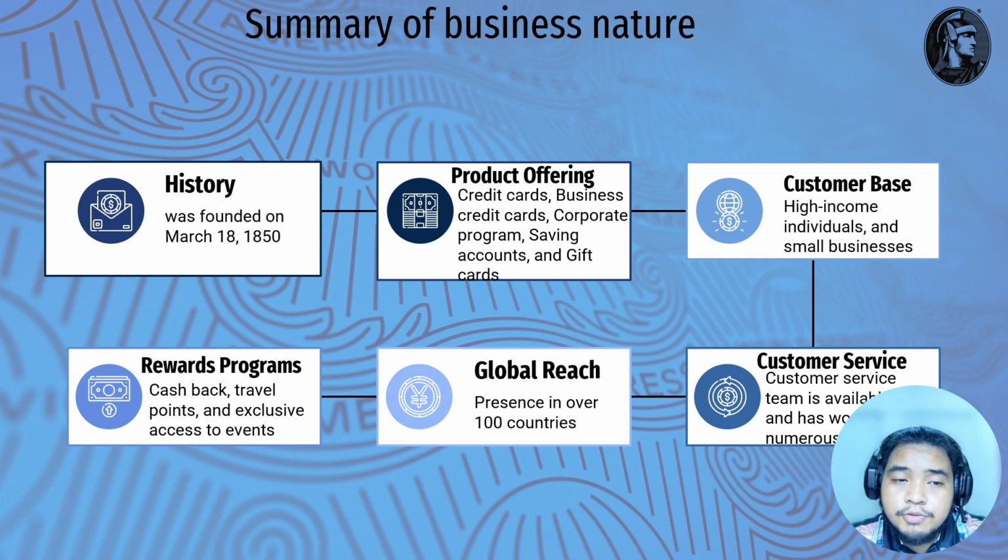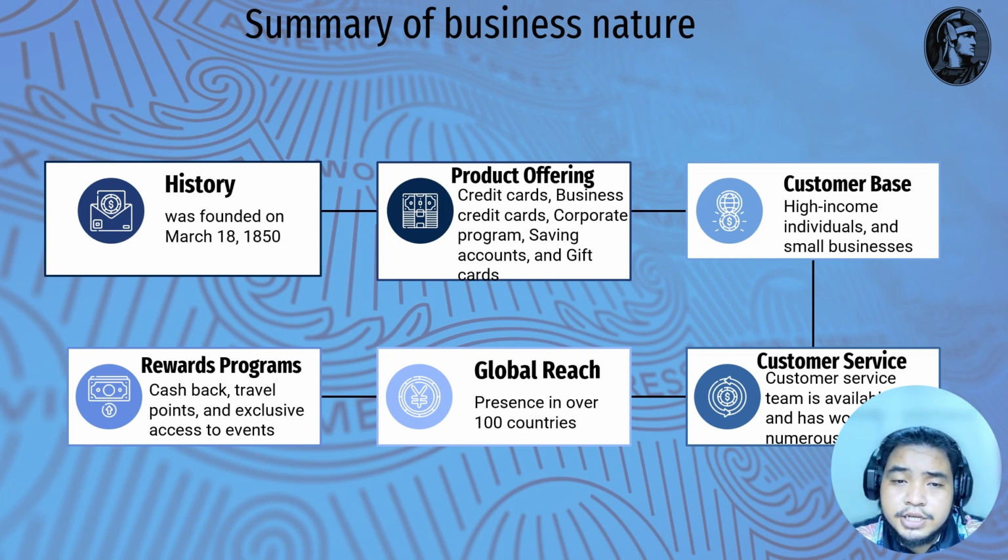The fourth point is the reward program. American Express offers cashback, travel points, and exclusive access to events. For example, the American Express credit card offers exclusive benefits like airport lounge access, concierge service, and purchase protection.